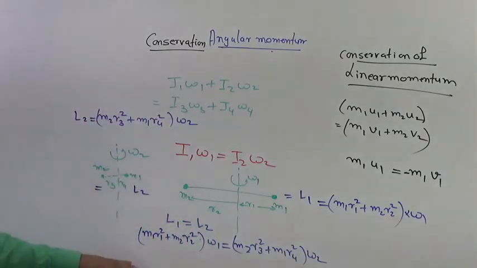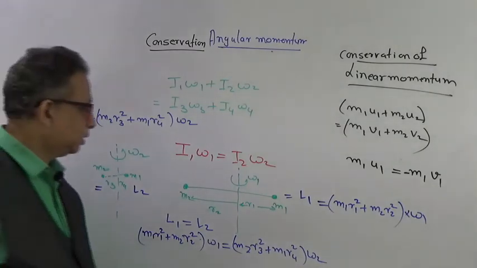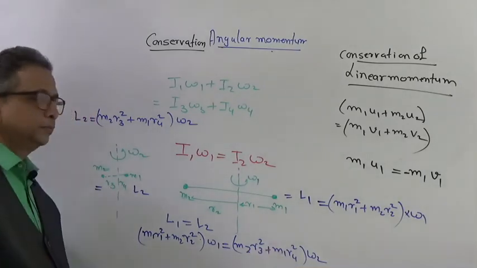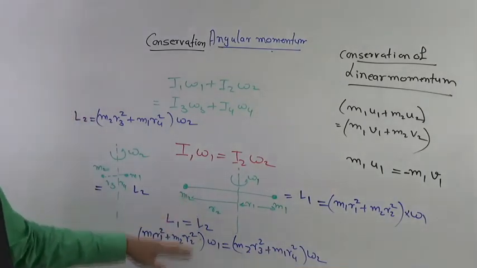So this will be the relation of conservation of angular momentum as applied to this particular example.